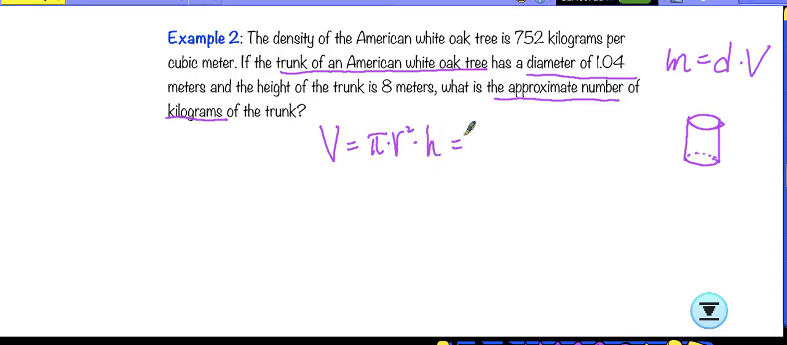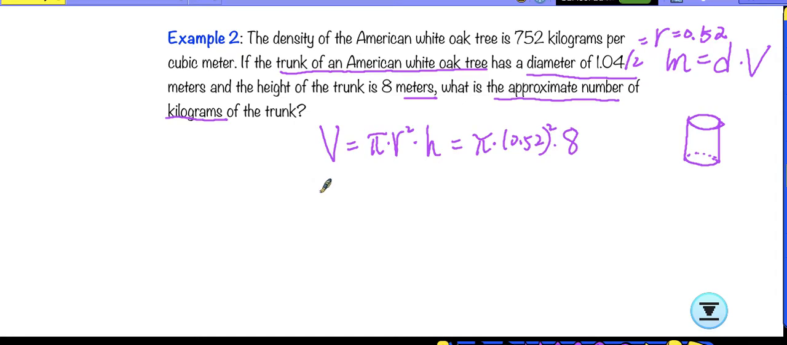So let's just break down what we know. Okay, so r, do we know that? We do know the diameter is 1.04. So all we need to do is divide by 2, which is going to be our r here. So it's going to be 0.52. And also you can always use a calculator to double check. And also the height, do we have that? We also have, which is 8. So all we need to do is pi times 0.52 squared times 8. Okay, so this is our volume.